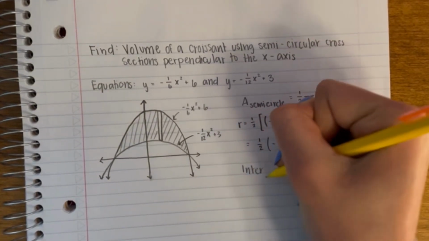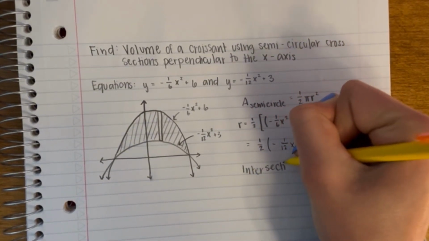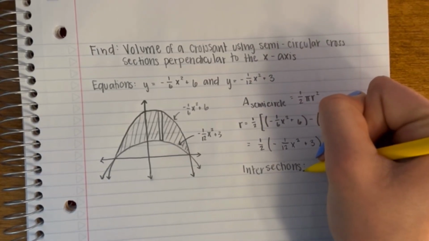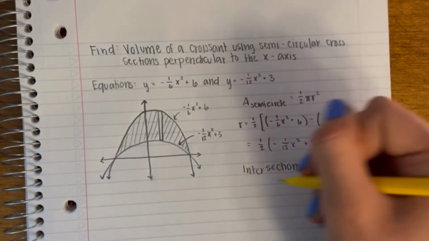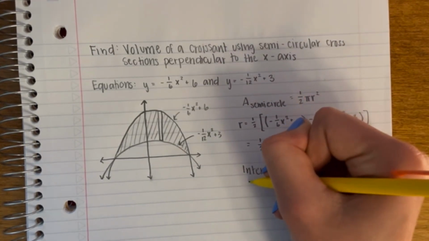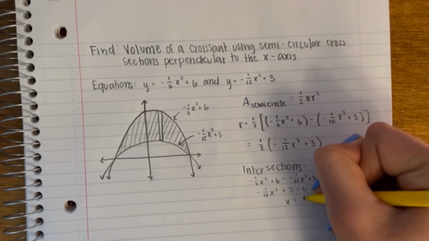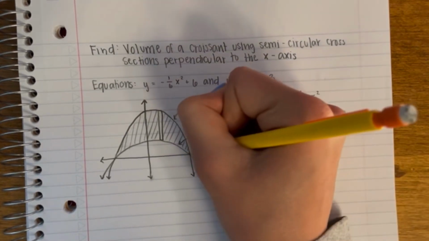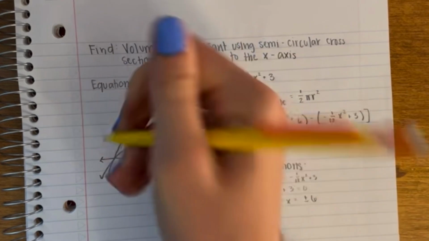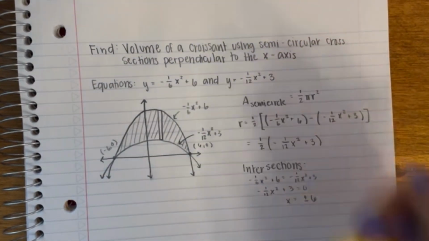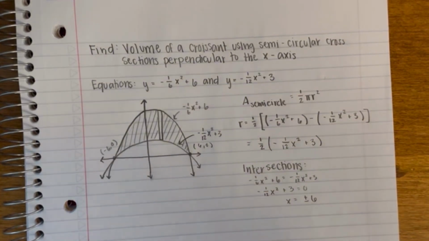Next, we have to find the intersections, the two intersecting points of those two curves, to know how wide to make the integral. So to do that, we set the two equations equal to each other and solve. And then when you solve that, you get x equals plus or minus 6. And to find the y value, I just plugged it back into one of those original equations, and they both come out to be 0.